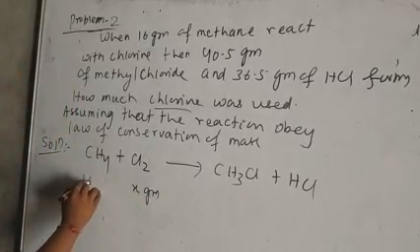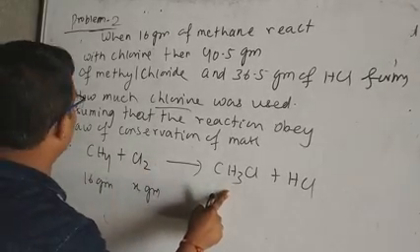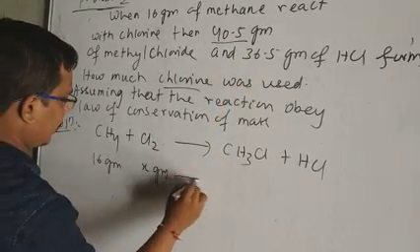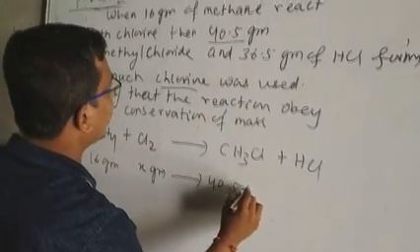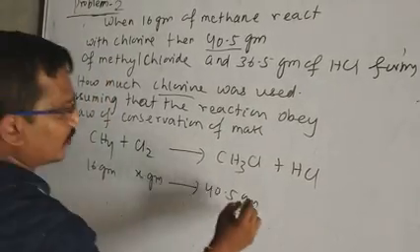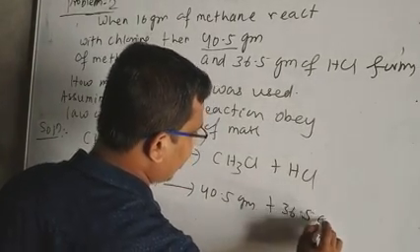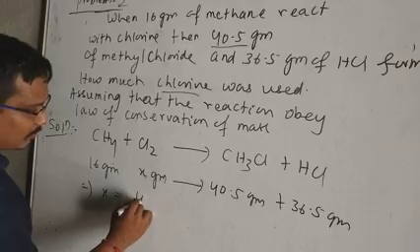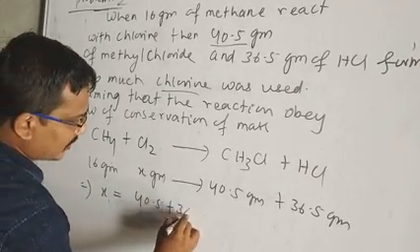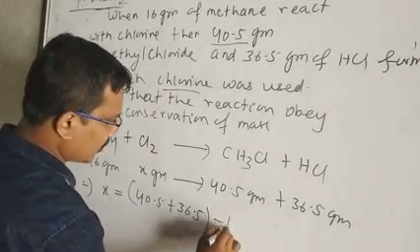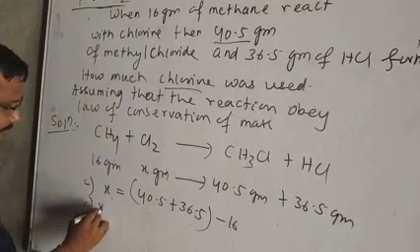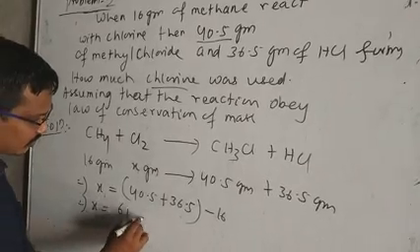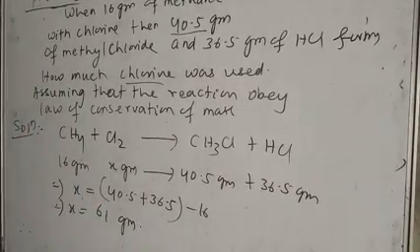Methane is 16 gram, methyl chloride is 40.5 gram, and HCl is 36.5 gram. So X equals 40.5 plus 36.5 minus 16. As a result, X is equal to 61 gram. This is the second problem.